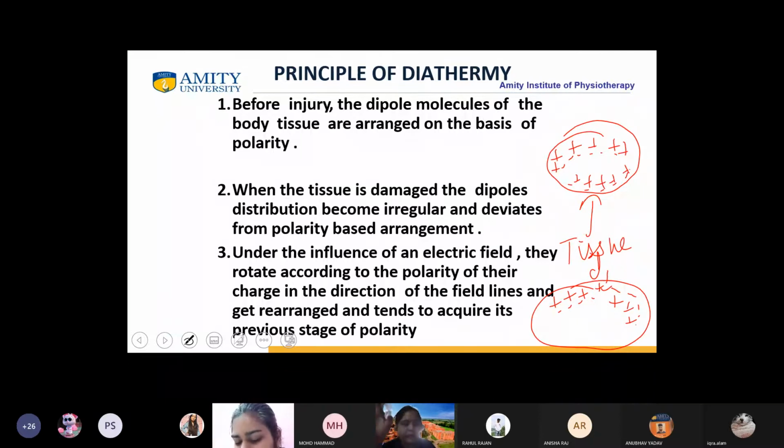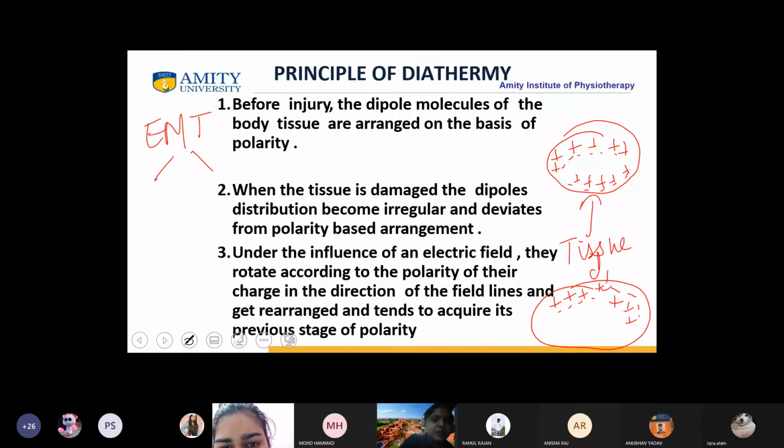Now the injury has occurred and the patient has come to you. Now you are applying this particular electromagnetic modality, which is known as short wave diathermy. Clear or not? Yes, ma'am. Now this is an electromagnetic therapy, right?